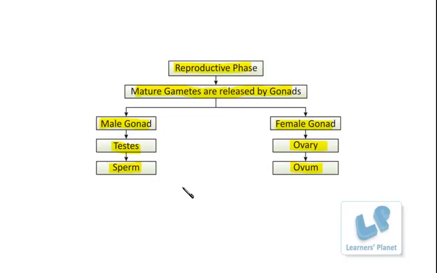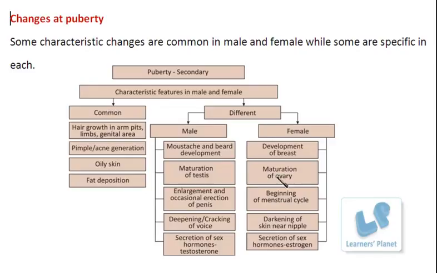So let's see what these changes are during the secondary growth. Here is a chart showing the common and different features that occur during puberty in males and females, of course. Fine. Some of the common features are hair growth. You are at the age of adolescence. You must be observing it personally.